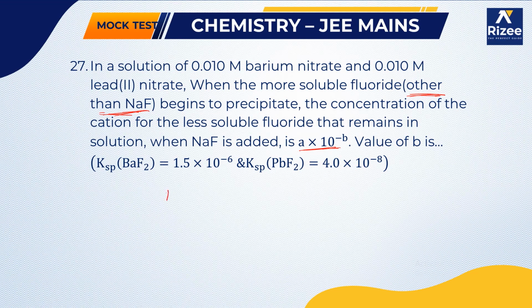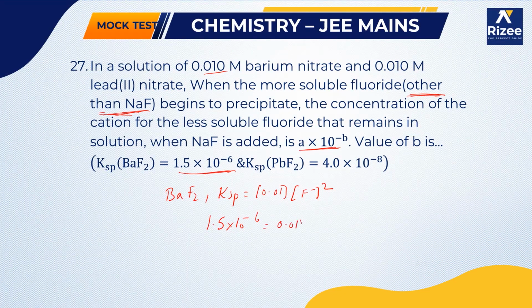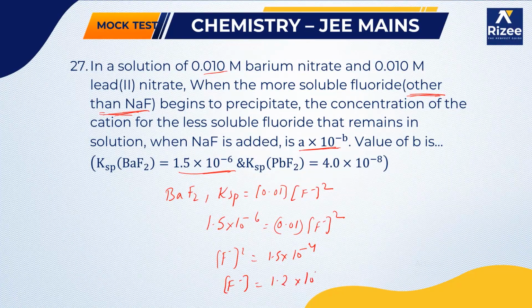So first of all, for BaF2, we write Ksp is equal to concentration of Ba2+, which is given as 0.010, into fluoride ion concentration, which we don't know, F minus squared. Ksp value is given as 1.5 into 10 power of minus 6, equal to 0.01 into concentration of F minus squared, or concentration of F minus squared is equal to 1.5 into 10 power of minus 4, or concentration of F minus will be equal to 1.2 into 10 power of minus 2.